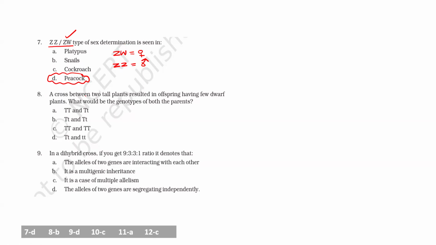Clear? Now, eighth question. A cross between two tall plants results in an offspring having a few dwarf. Phenotypically, it means they are appearing tall, and that is why you are getting a few dwarf plants. So, what can be the genotype of both the parents? If a few dwarf are coming, it means you cannot assume this condition. Is it clear? This option is wrong.